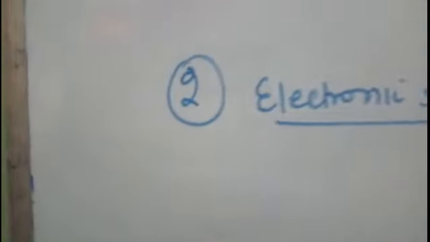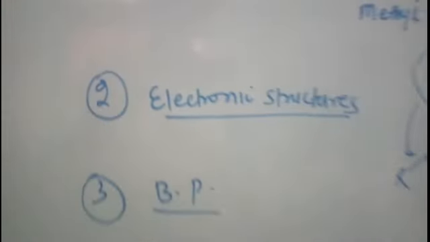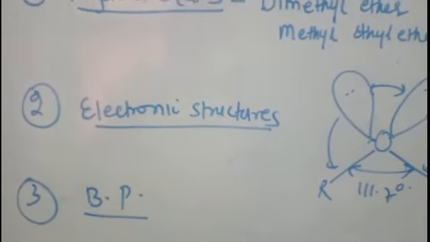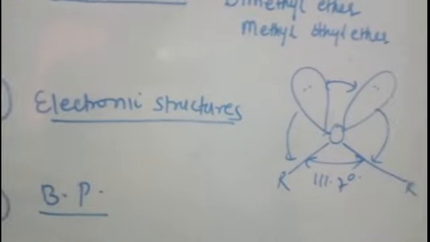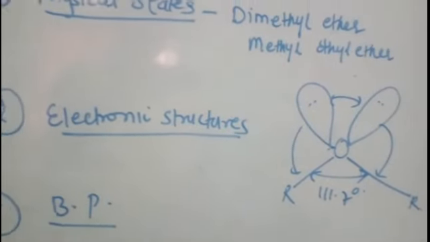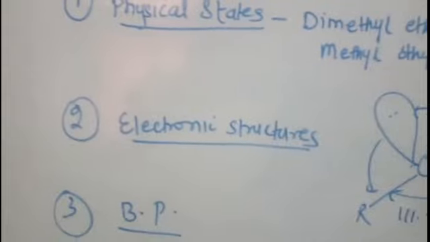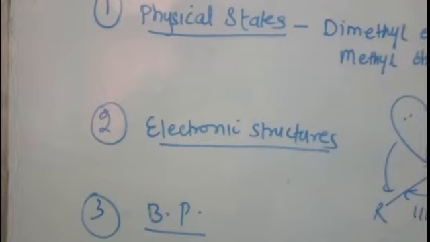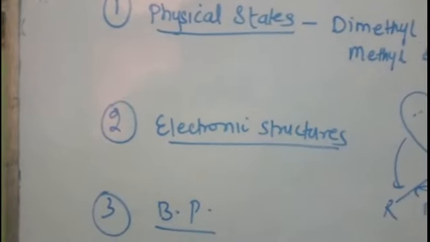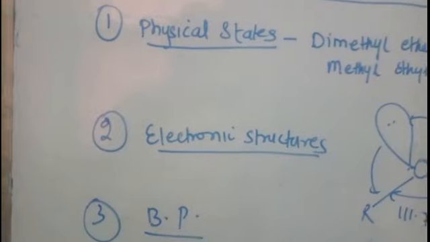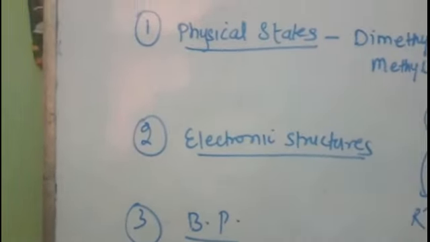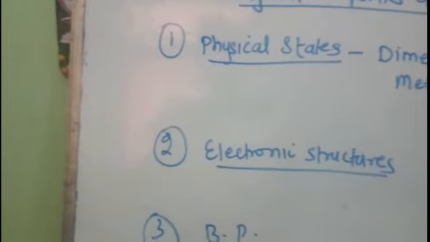Now let us come to the third point, that is boiling point. You have studied in the case of alcohol that the alcohols have higher boiling point than the corresponding alkanes, but in the case of ethers, the boiling point is comparable to the boiling point of alkanes. This is due to the absence of intermolecular hydrogen bonding in ether. There is no intermolecular hydrogen bonding between the ether molecules due to the steric hindrance by the alkyl group. Hence they have a lower boiling point than the alcohol, but comparable to that of alkanes.